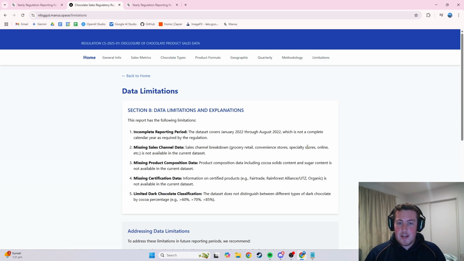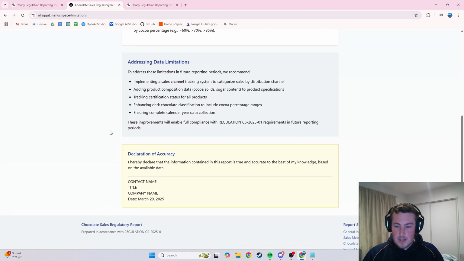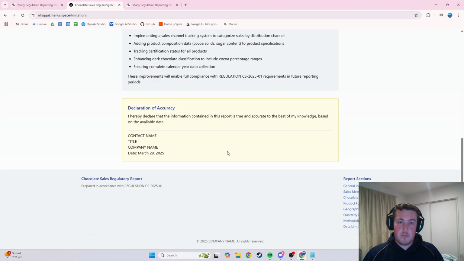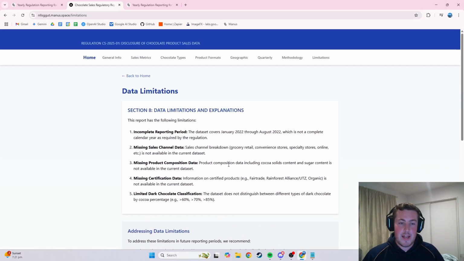So it didn't make up the data, it didn't just ignore that we're missing parts of the regulation, it actually outlined all of that information, and it addresses it and what you should do, which is really the mind-blowing part, that I didn't ask it to do any of this and it did it all. Again, one prompt, this cost I think about $6 USD if you were to pay for it, which is really cheap when you think about the amount of time and man hours that typically go into reporting or disclosures, etc.